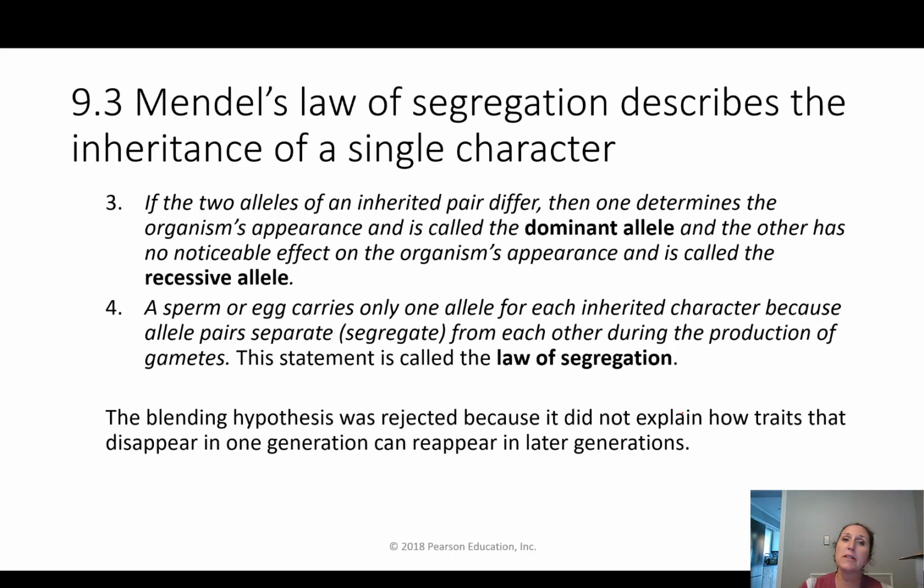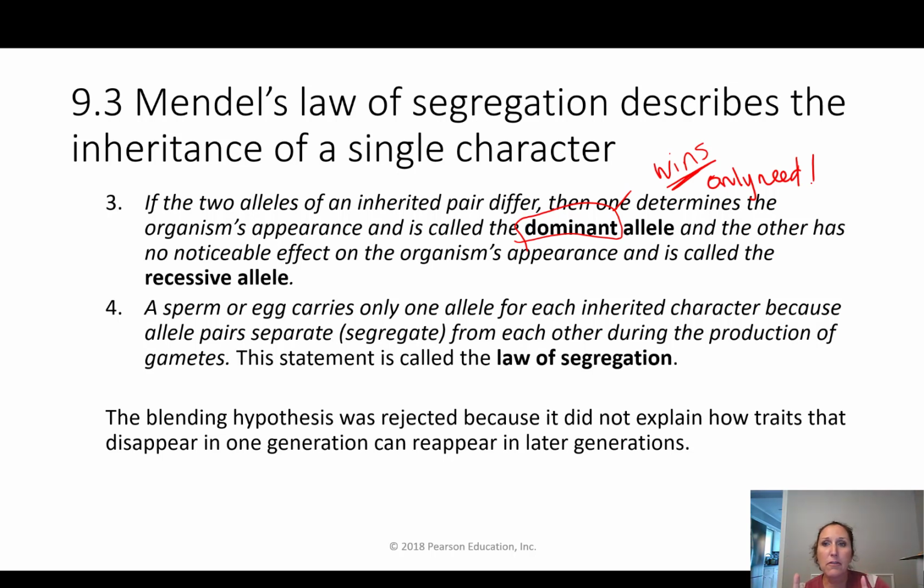If the 2 alleles are different, one of them is going to win. So if I have no widow's peak from mom and widow's peak from dad, one of those has to win. That's called the dominant allele. That's the one that wins. You only need one of them to win. So if the dominant allele is there, it wins.